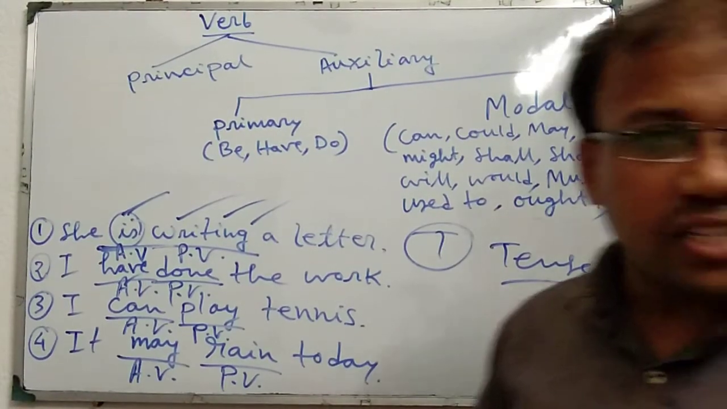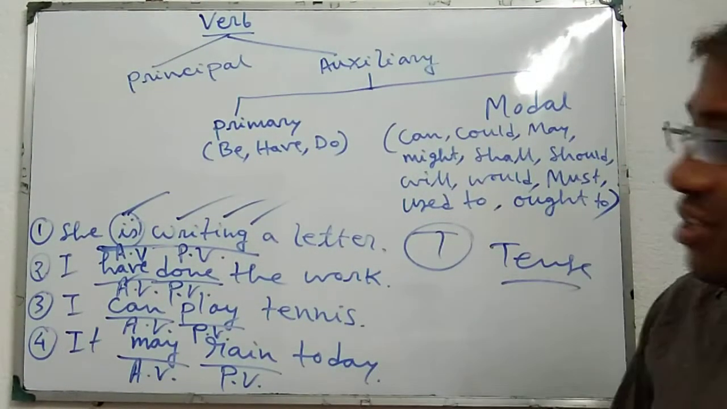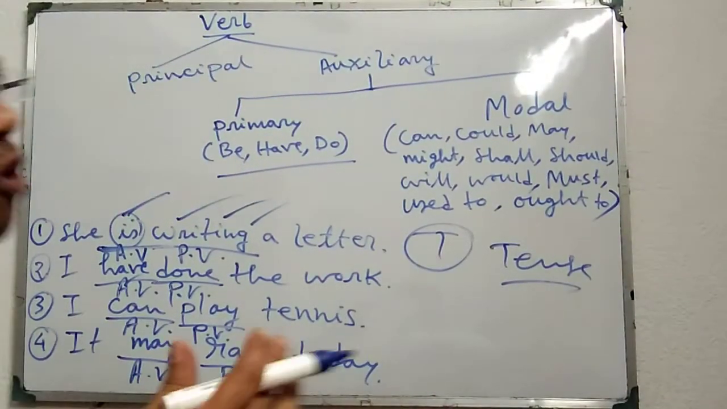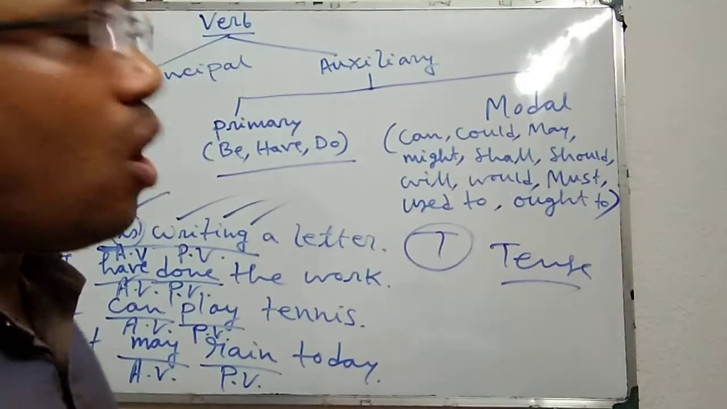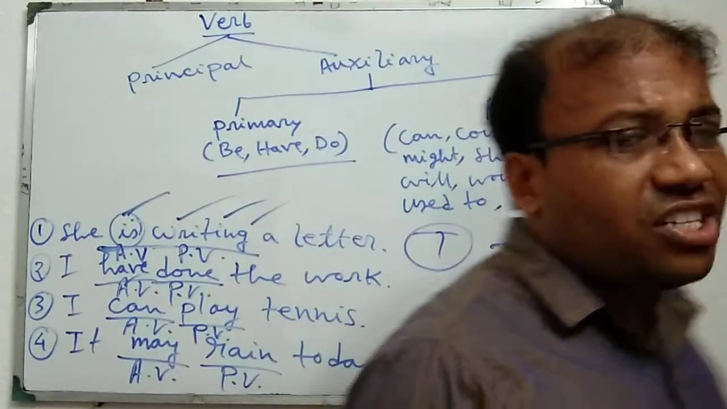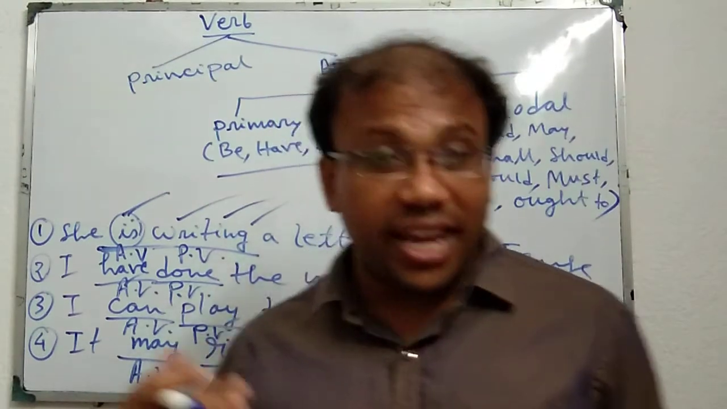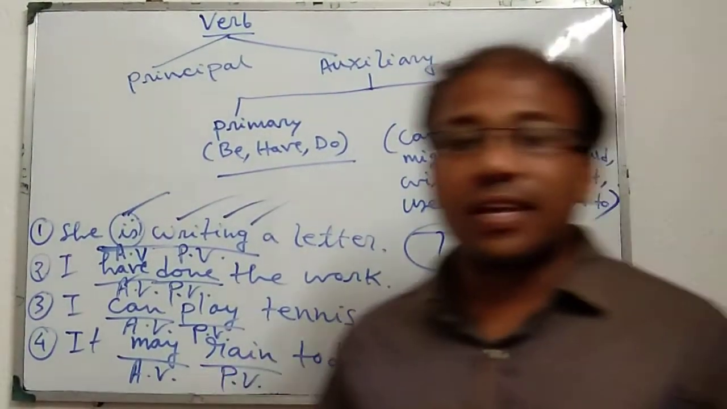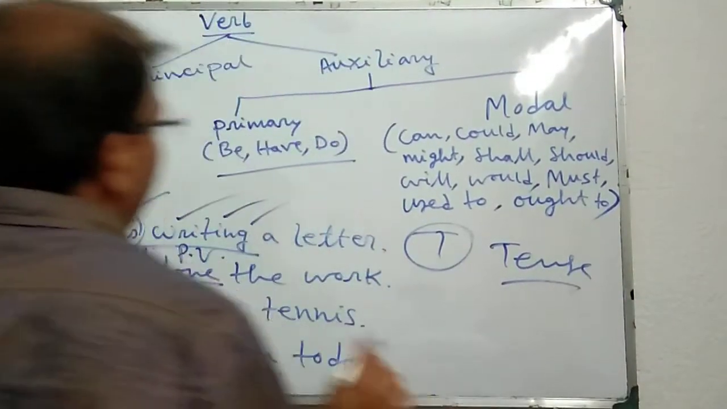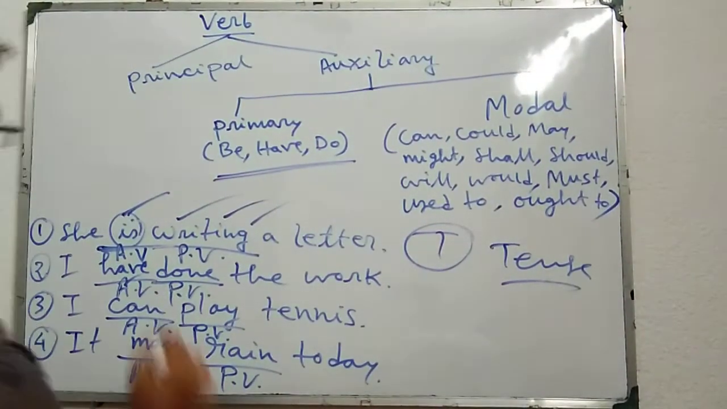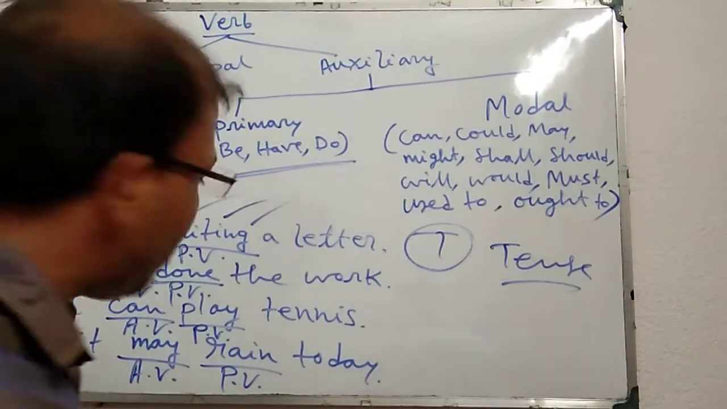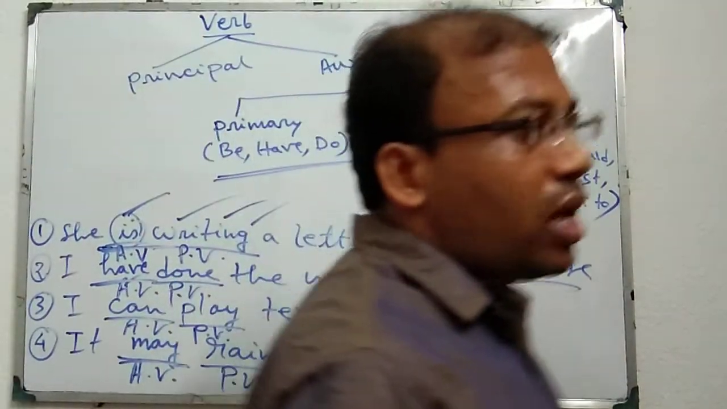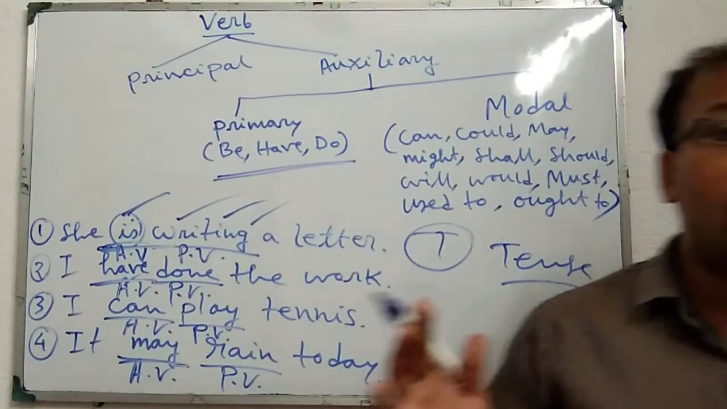In simple present tense and simple past tense, we can use do, does, did. And these be, have, do are used to form tense, voice, or to make negative, interrogative, negative interrogative, and sometimes to give emphasis in a sentence. So these are primary auxiliary verbs. But can and may express a particular mode or manner in which an action is done.